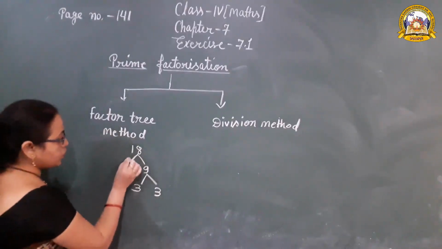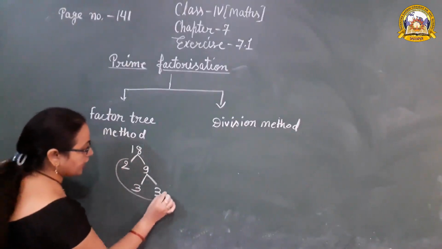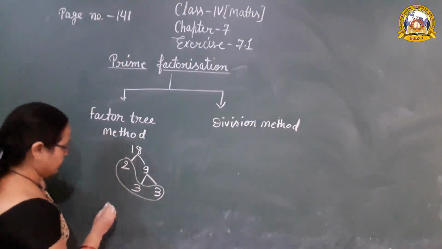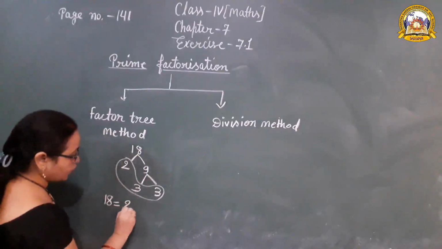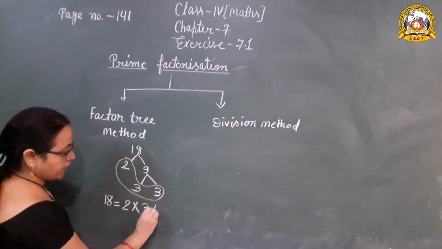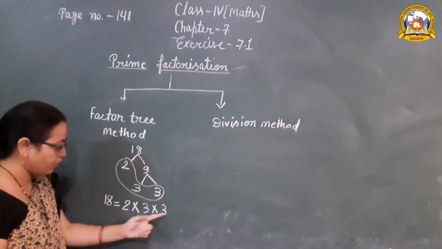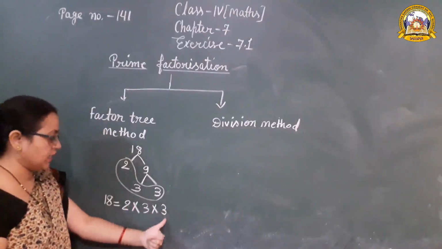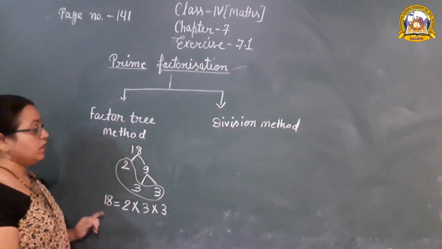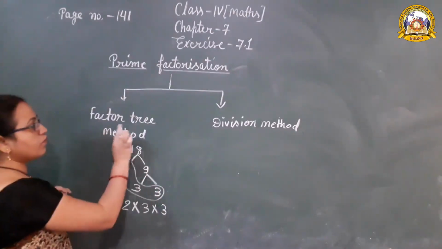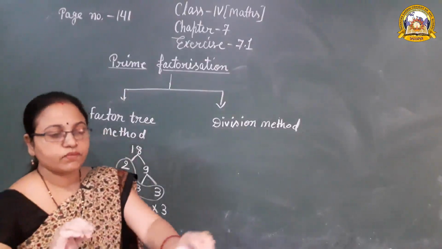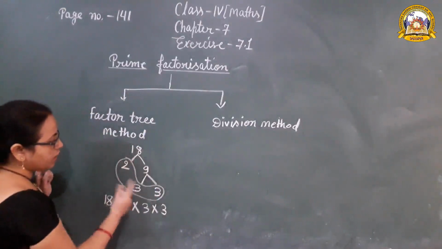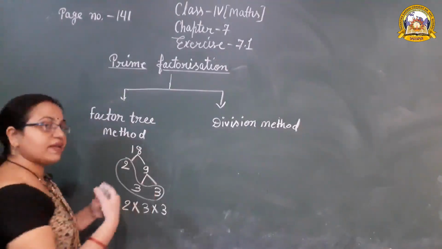So 2, 3 and 3 are the factors of 18. So 18 is equal to 2 multiplied by 3 multiplied by 3. Which are the factors? 2, 3, 3. They are the factors of 18. This method is called the factor tree method. There are different branches of the number.